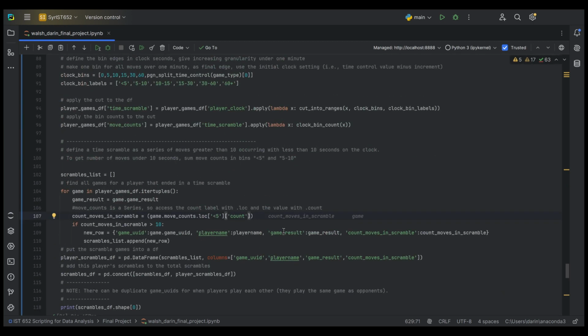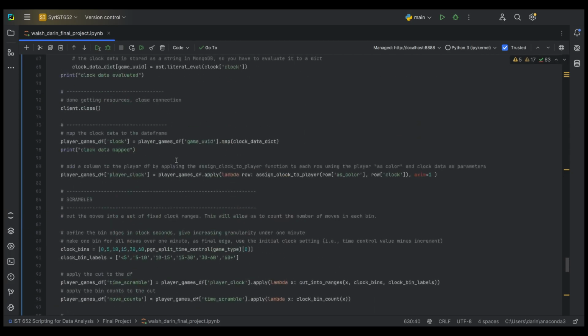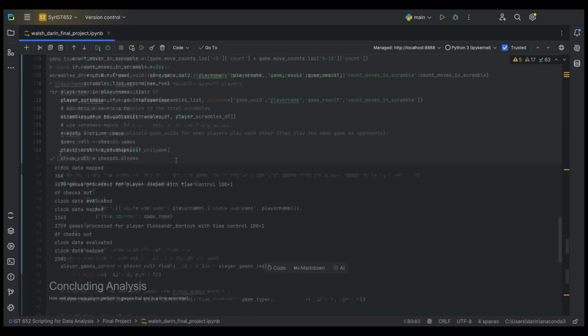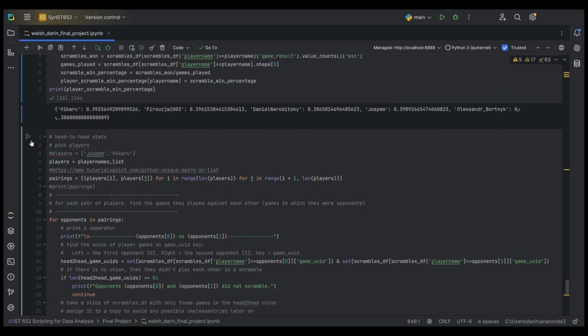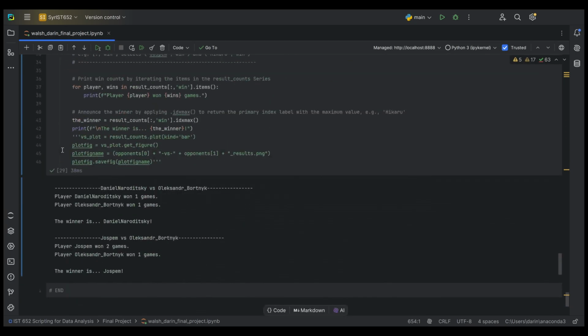The first thing I'll do is expand my range again to under 10 seconds. Let's look at games in which there were 20 moves under 10 seconds and see what that gives us. Okay, so everything checks out, 24 seconds, and we can go ahead to our concluding analysis. I go ahead and run this, and let's see what we got.